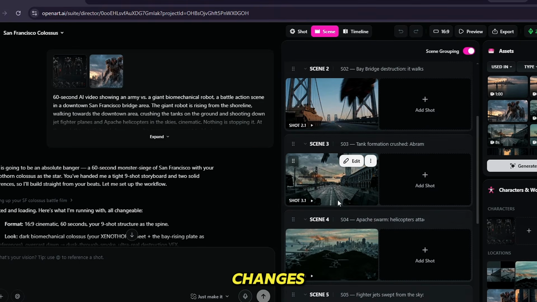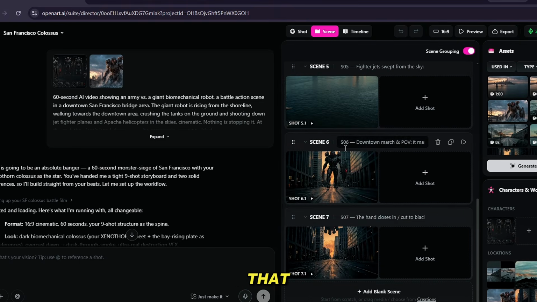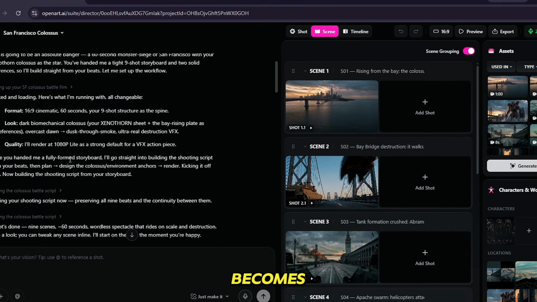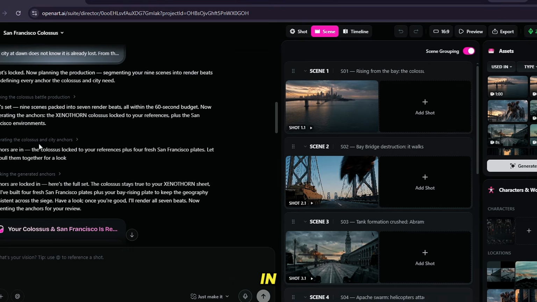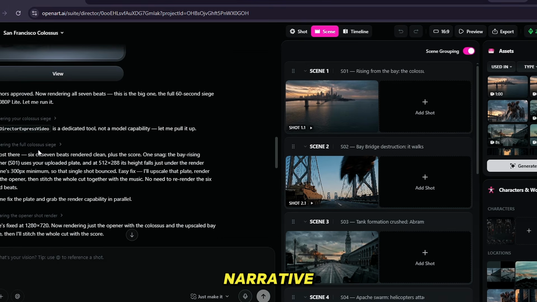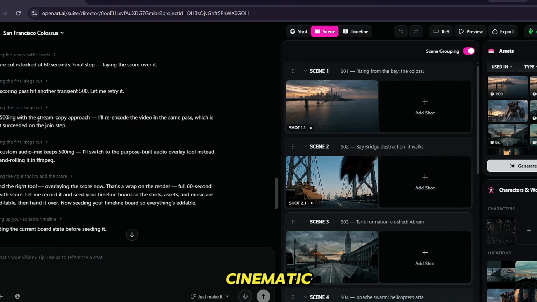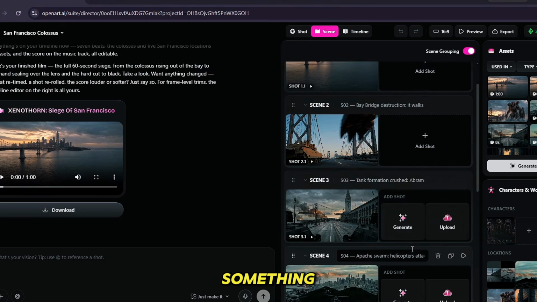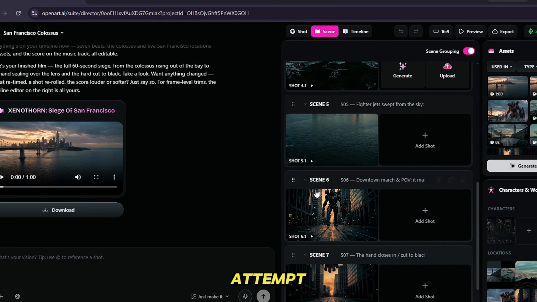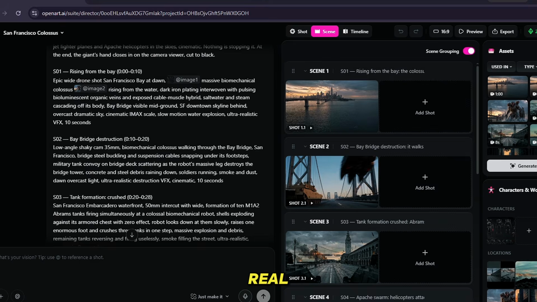For creators, this changes what is actually possible at an individual level. Concept development that used to take days of back and forth becomes a conversation. Visualizing a story direction before committing resources to it becomes something you can do in minutes. Testing different tones or narrative approaches for the same idea, emotional versus understated, cinematic versus documentary, becomes something you iterate on rather than something you agonize over, because each attempt costs too much time. Let me show you a few specific ways this shows up in real creative work.